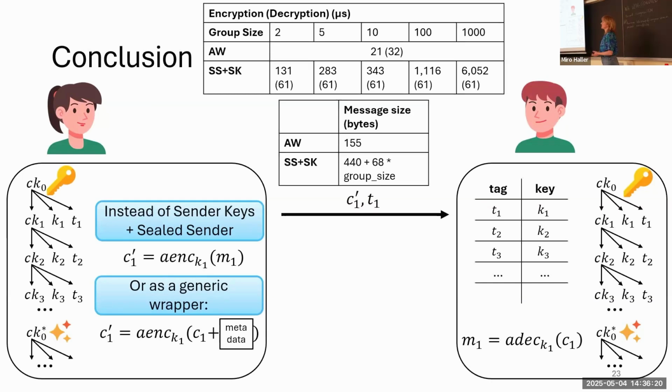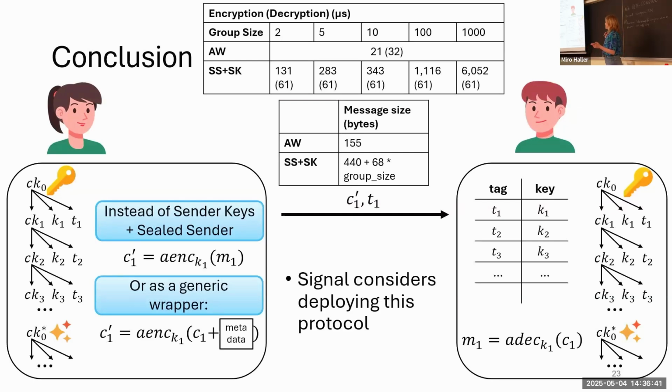We compared our construction against Signal's current Sealed Sender and Sender Keys protocol, and we saw that communication and network overhead are both much lower, and especially they do not scale with the group size, but are constant. And since we also managed to shrink the receiver state significantly, Signal considers deploying this approach.